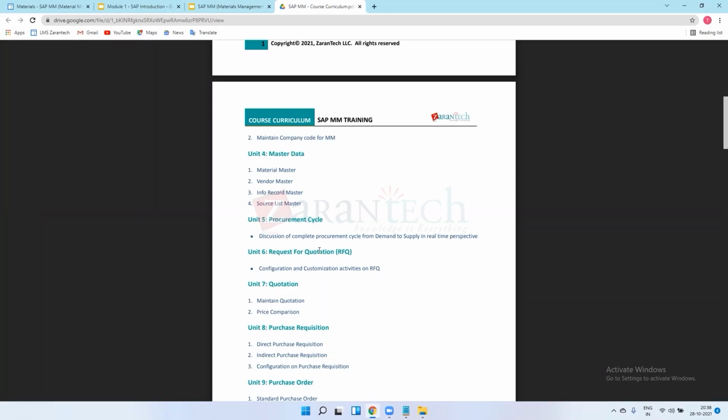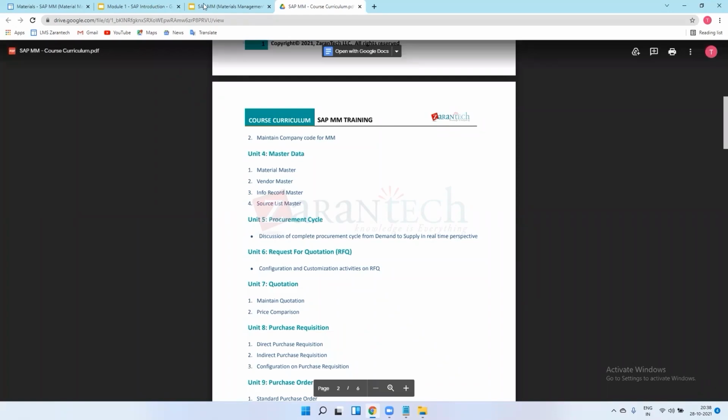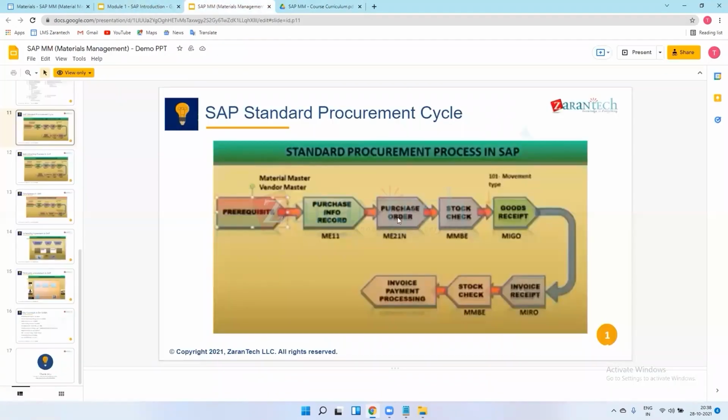So there is one procurement cycle chapter where we will discuss all these concepts. After the purchase order, there is a stock check, meaning with respect to that purchase order, we are procuring material from the vendor.